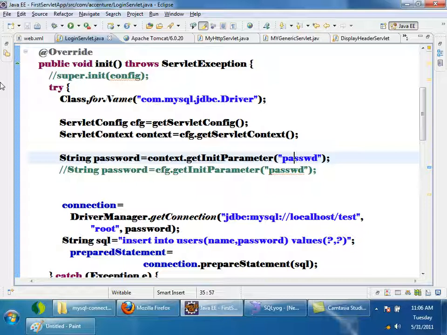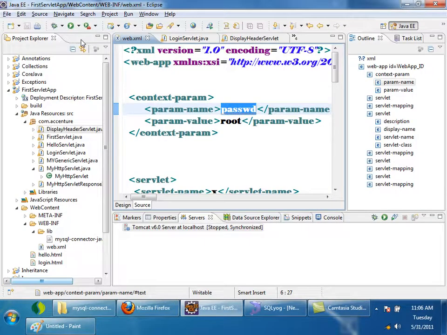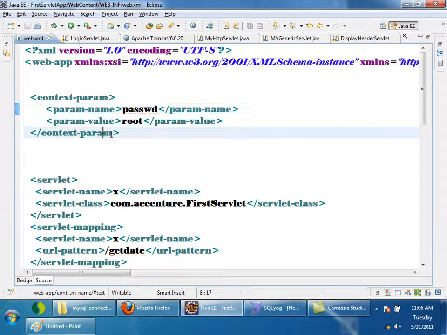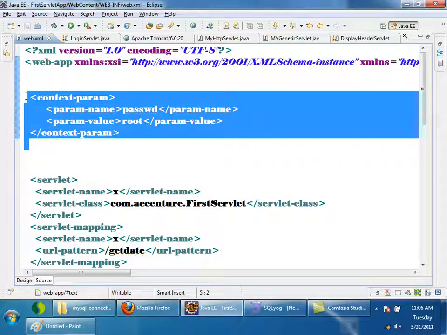If I configure context param here like this, right? How many servlet context objects will be there for one application? Only one. When the application is starting, one servlet context object is created. That's all. For one application, one servlet context. But how many servlet configs for one application?